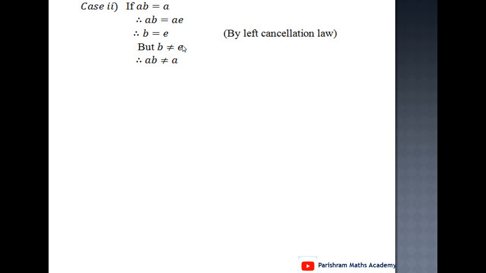But B is not equal to A, because all elements of the group are different. No two elements are the same, and therefore B is not equal to A. It means AB is not equal to A.